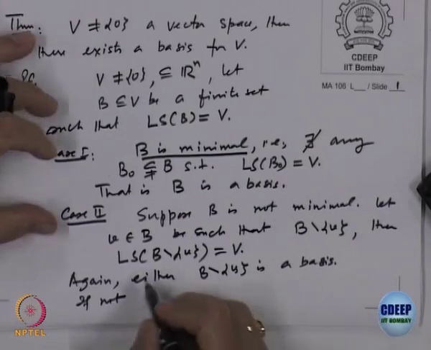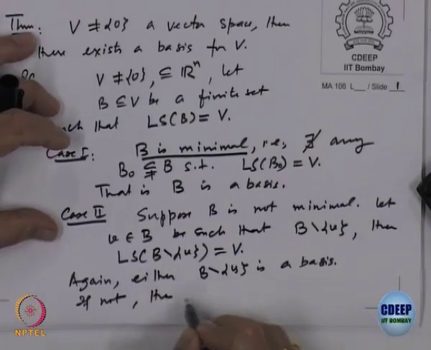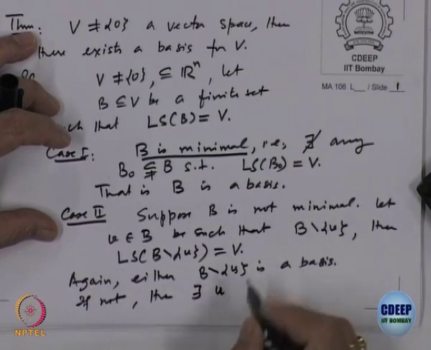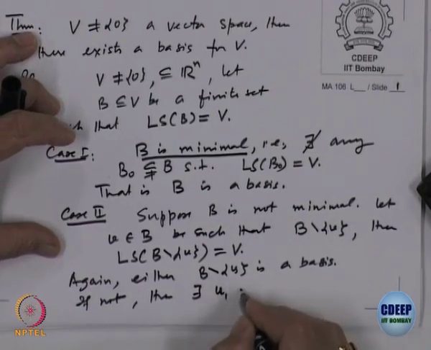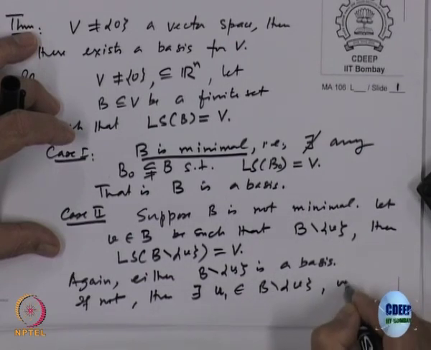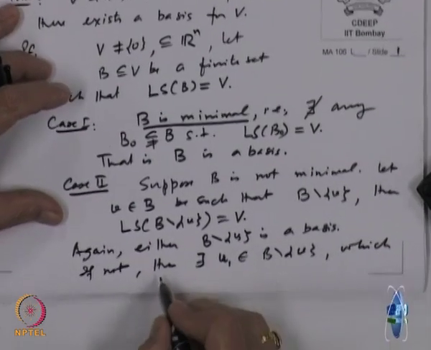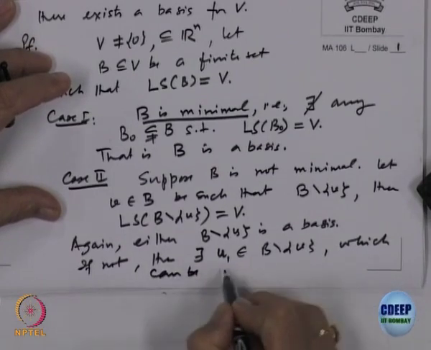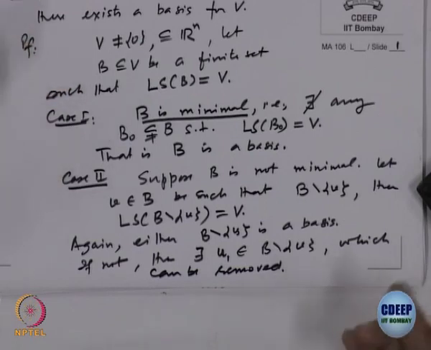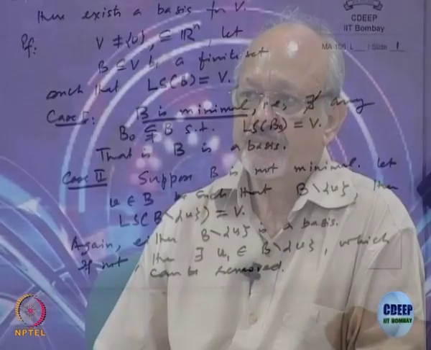If not, then there exists some u 1 belonging to B minus v which can be removed, like we removed the earlier vector. So again there is a vector which we can remove. If we go on doing this process, what will happen?